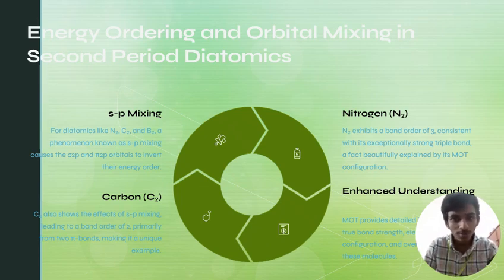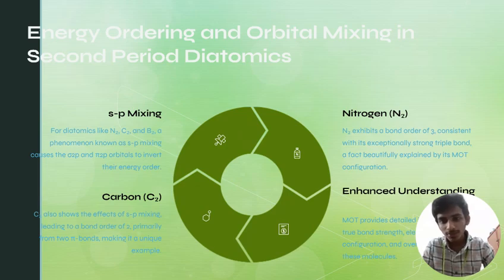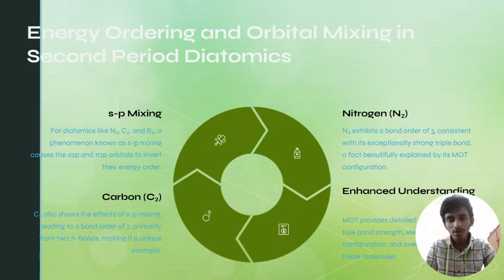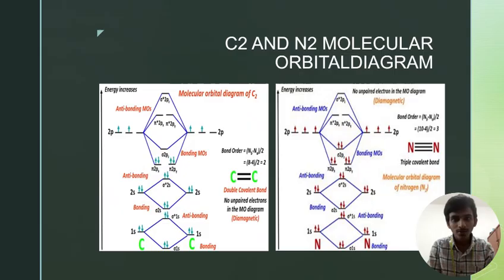Carbon, C2, also shows the effect of sp mixing, leading to a bond order of 2, primarily from two pi bonds, making it a unique example. Another example is nitrogen. It enhances the understanding of molecular orbital theory and provides detail about the electronic configuration of these molecules.